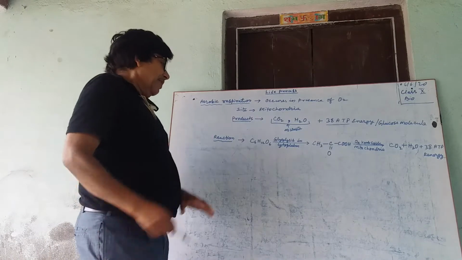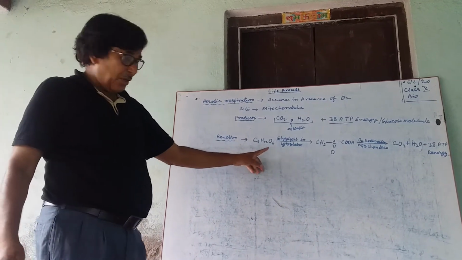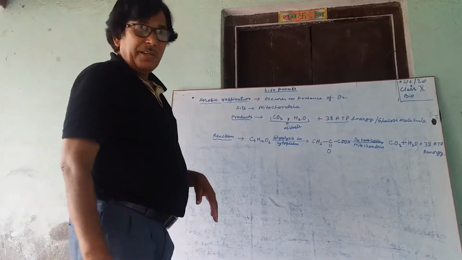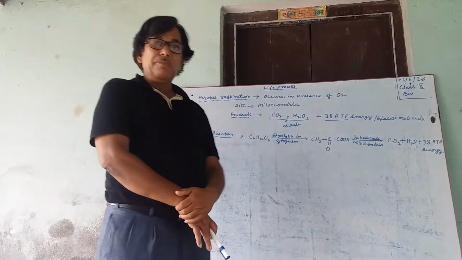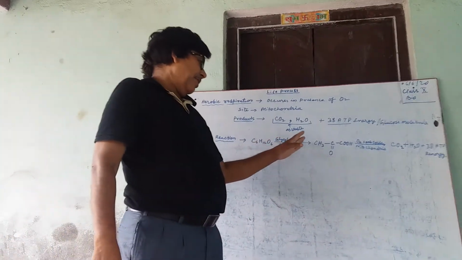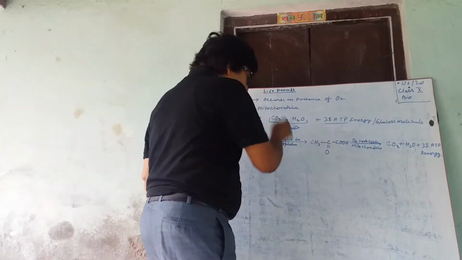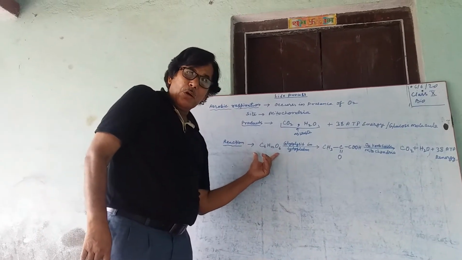The reaction: this digested food, or glucose, which is water soluble, is carried into the cell by the blood. The first step takes place in the cytoplasm, which is called glycolysis. In glycolysis, the oxidation of glucose occurs.